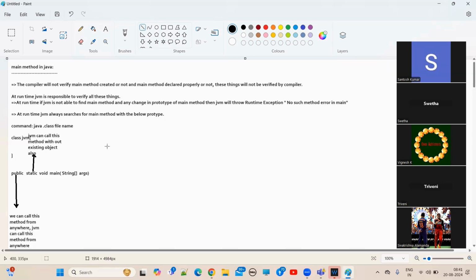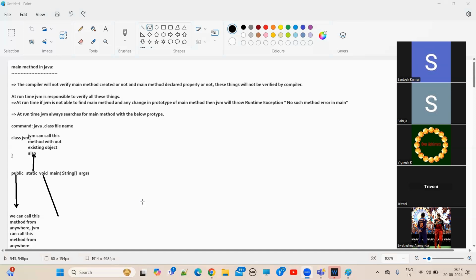JVM doesn't know anything about objects of your class. Fine, everyone? Okay. Now, void. Tell me, why void here? If the method won't return anything, what do we need to provide? The void keyword. By keeping the void keyword, it means the method you created is not returning anything.